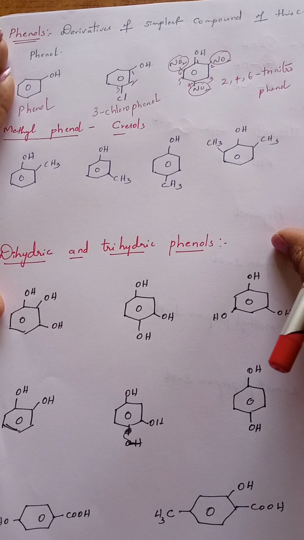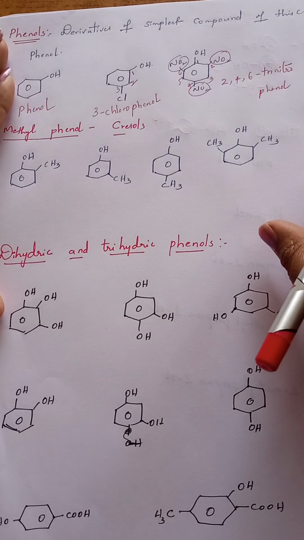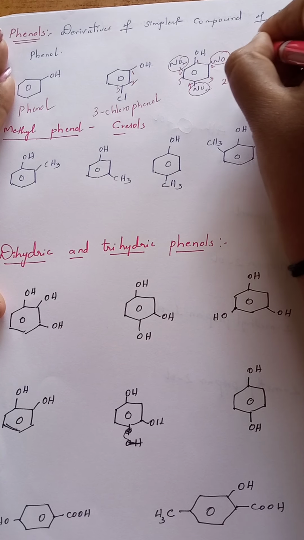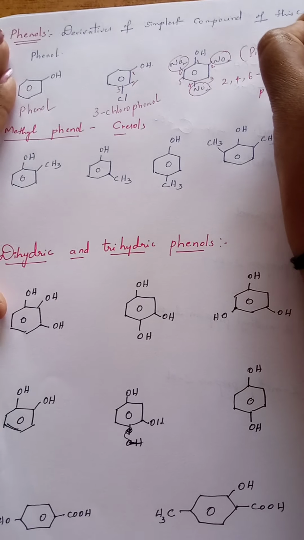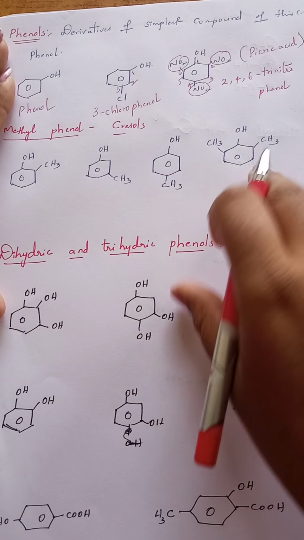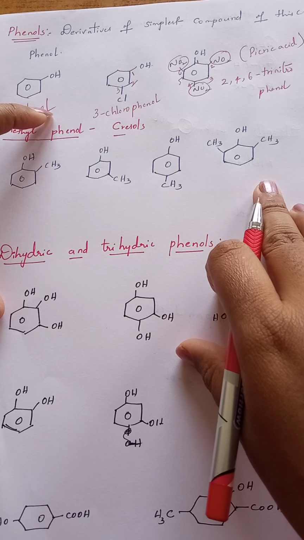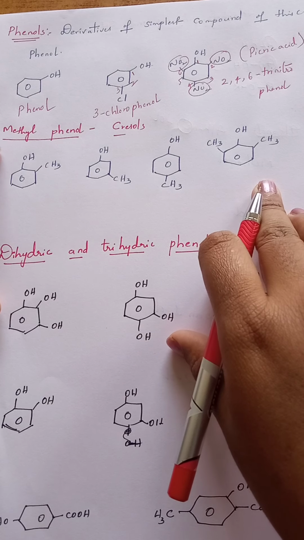2, 4, 6 trinitrophenol, and it has a common name. That common name is picric acid. It is also known as picric acid. So that is about the nomenclature of the derivatives of phenols.